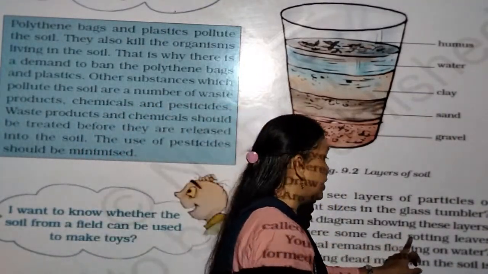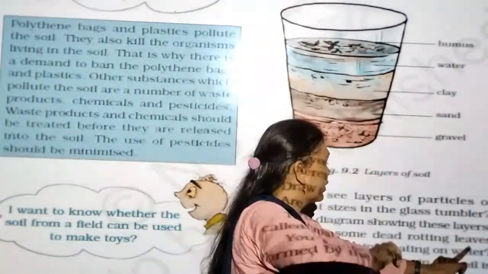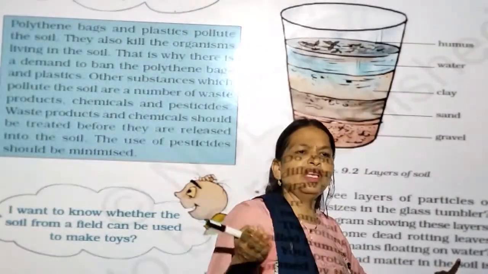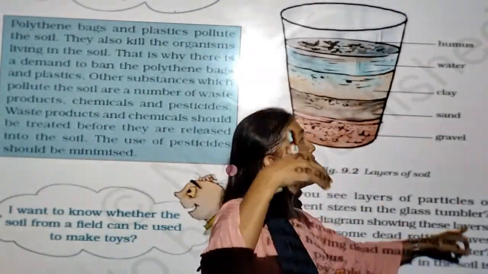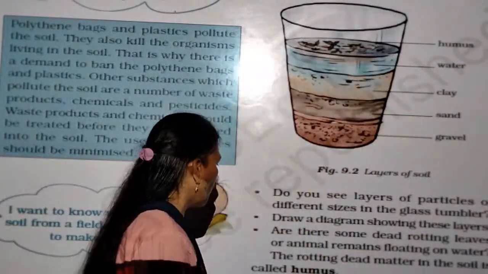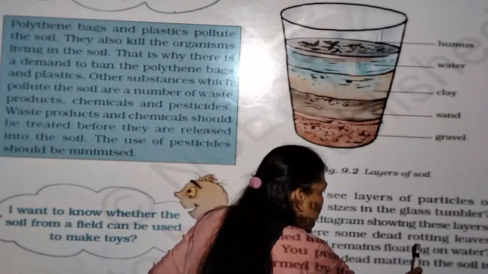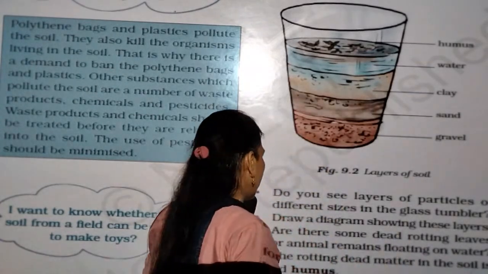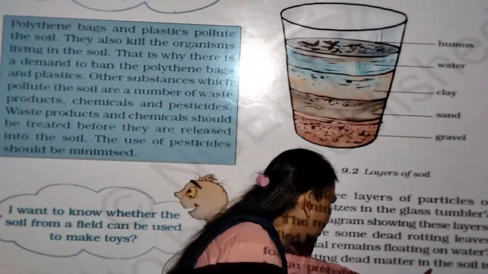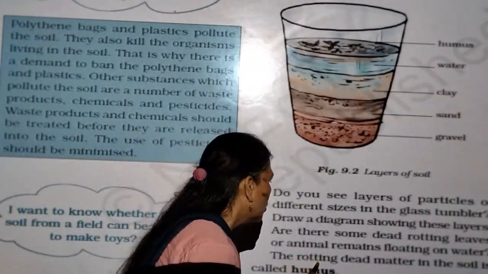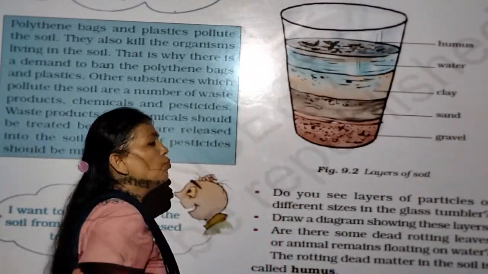Rotting leaves float in the water, and here instead of animals, microorganisms lying in weight float on the water. So yes, the rotting dead matter in the soil is called humus.